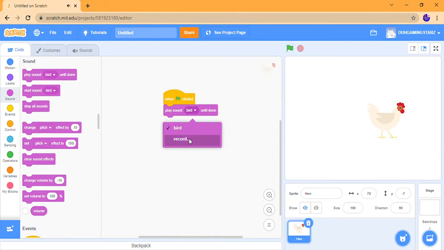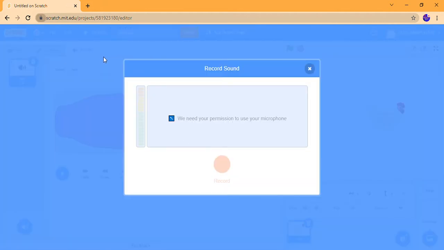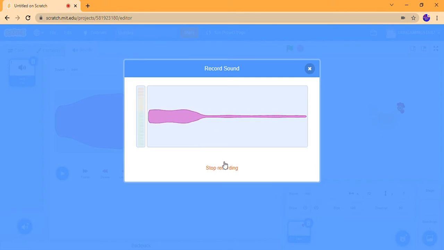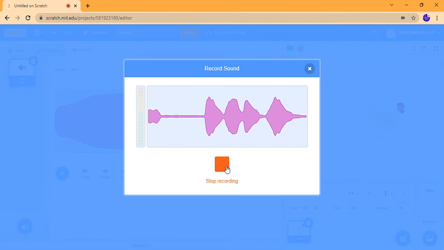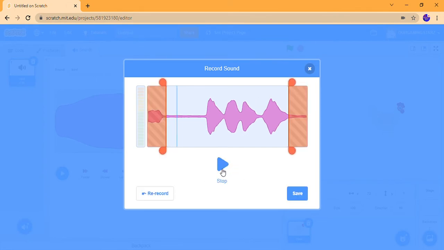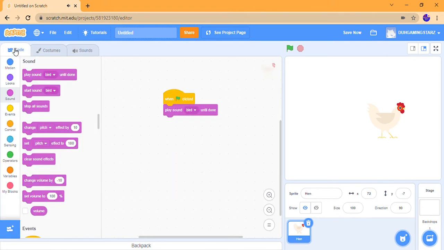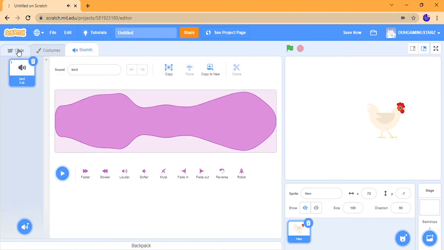Or we can change it with record. Let's say allow. Okay, let's start recording. LOL, lol. Same. And then I'll change a bit. LOL, lol. So it plays the sound until it's done.